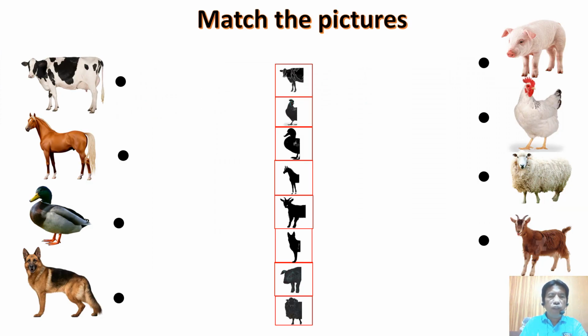Here is your activity for this week. Match the picture to their shadows. Let us answer number 1 and then you will do the others. Okay, let's connect it to the shadow. Number 1, it's a cow. Where is the half shadow of the cow? Okay, it's here. Then, do the others. This will be your activity for this week.